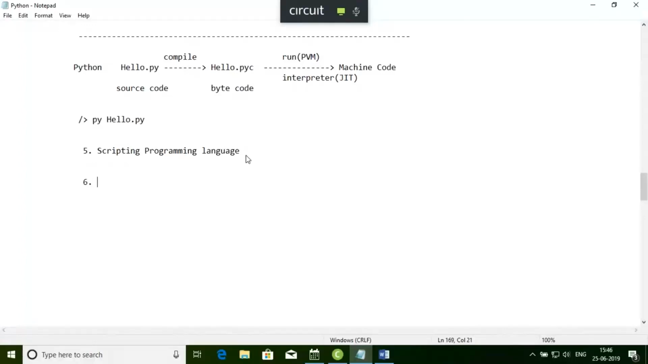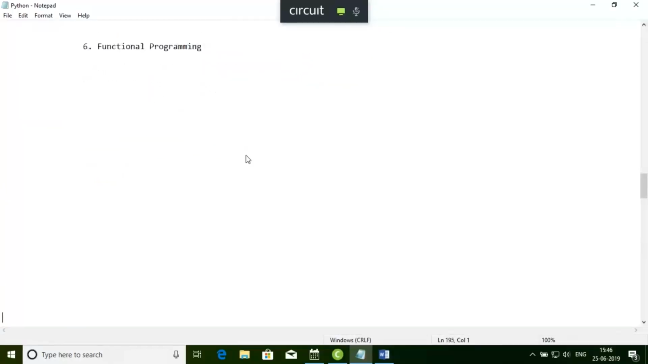Number 6 point, I can say that it supports the concept of functional programming. Now, I'll tell you what it is. What is the idea in functional programming? Functional programming in Java, they have included from Java 8 version. But in Python, such functional programming has been there from the initial stage. If you use the functional programming concept, there is one concept called lambda expression. You may have heard this name, lambda expression. Using this lambda expression in functional programming, you are going to write very little code.